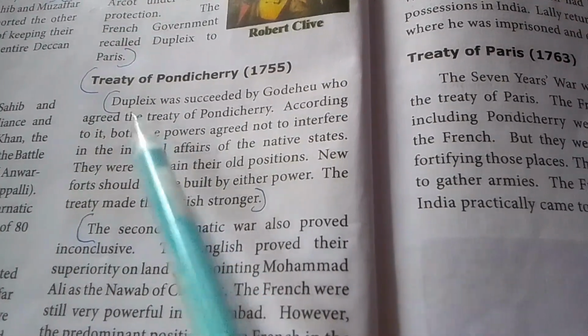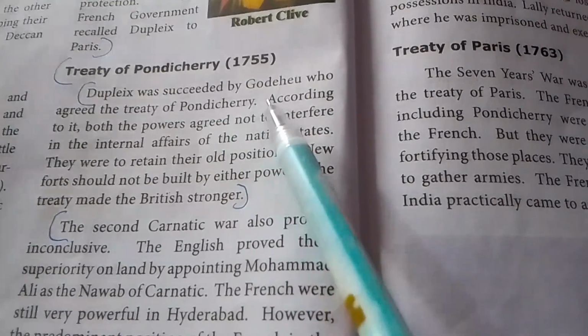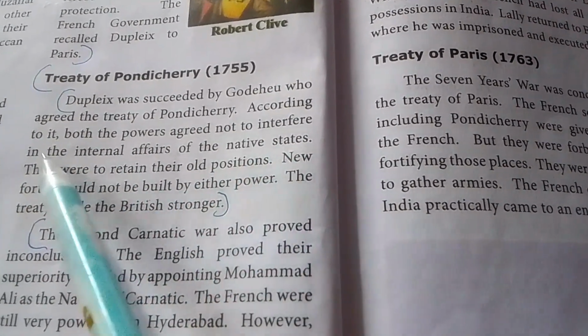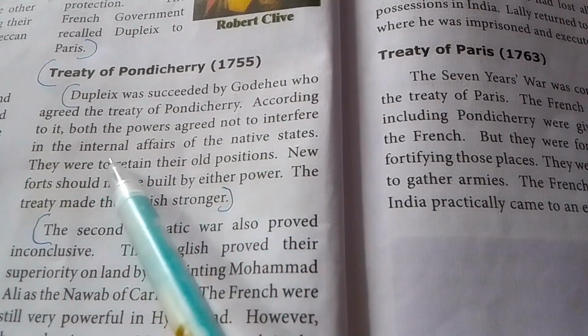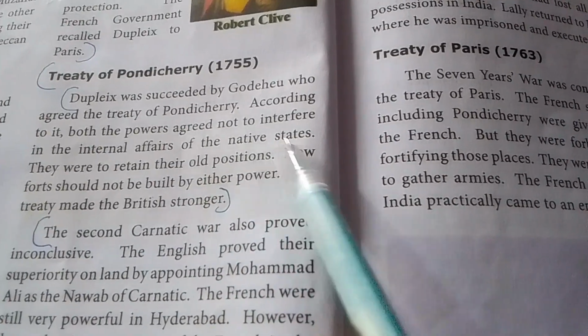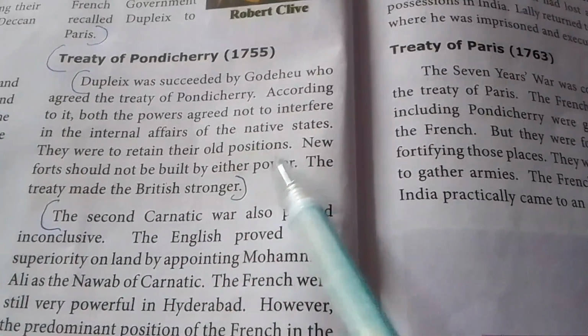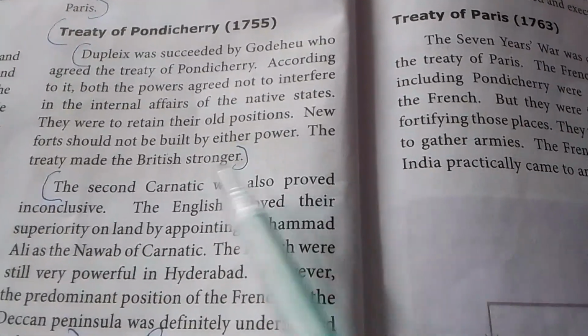Dupleix was succeeded by Godeheu, who agreed to the Treaty of Pondicherry. According to it, both the powers agreed not to interfere in the internal affairs of native states. They were to retain their old position. New forts should not be built by either power. The treaty made the British stronger.